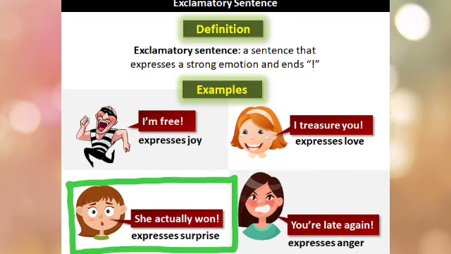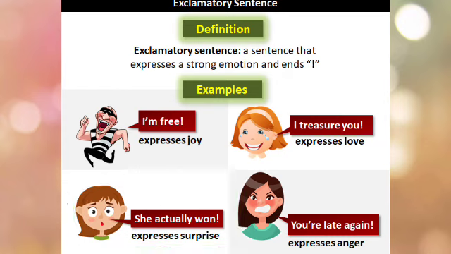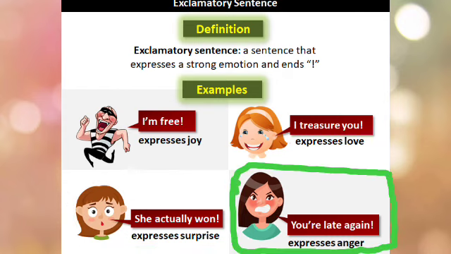Third example, she actually won. This sentence expresses feeling of surprise. Next example is you're late again. This sentence expresses feeling of anger.